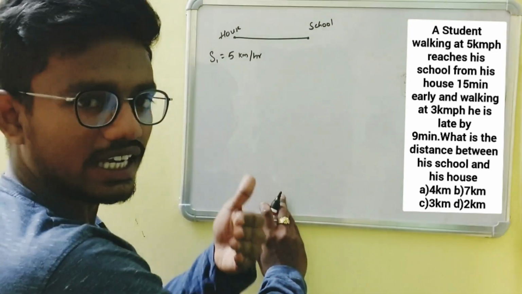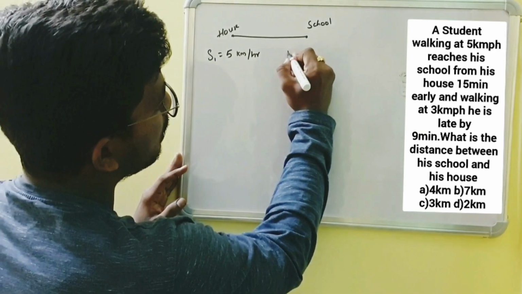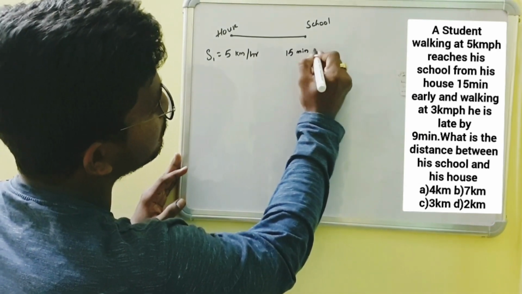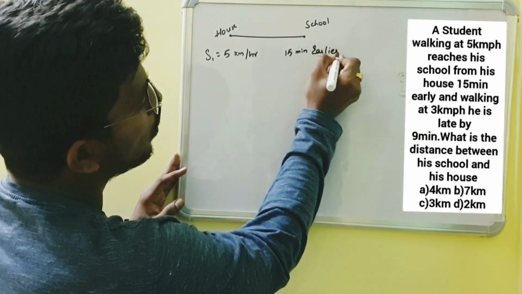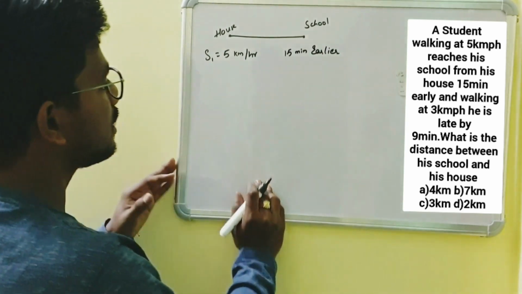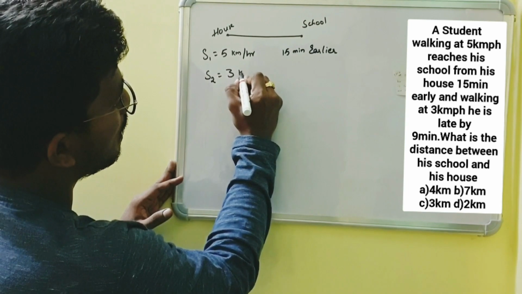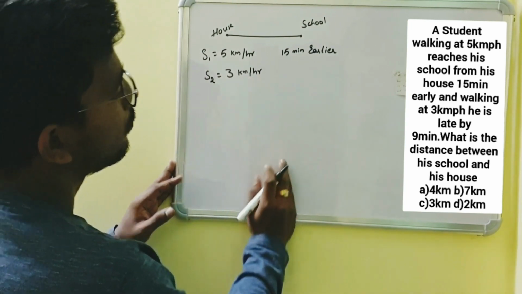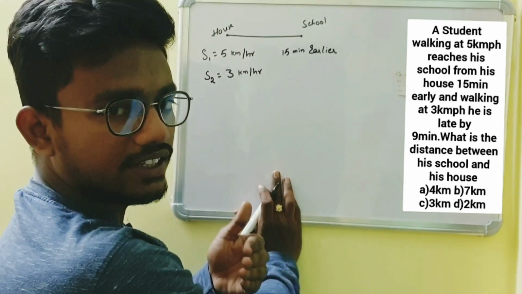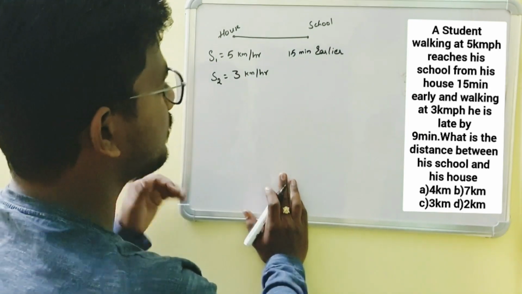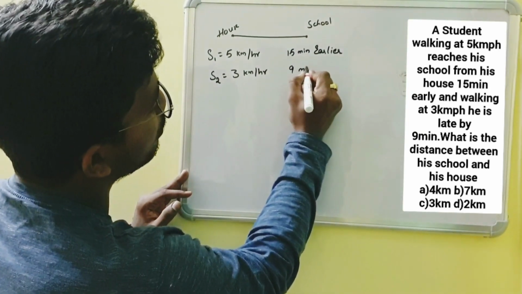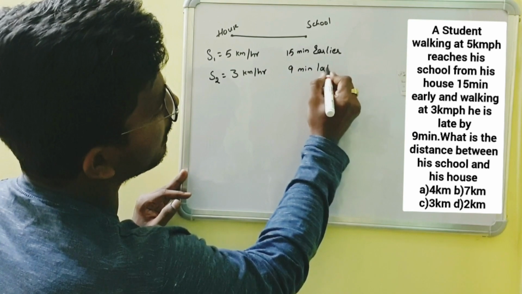Earlier means he has taken less time. Later he reduced his speed to 3 kilometers per hour. For reducing his speed, he reached his school 9 minutes late. He was late to the school by 9 minutes.